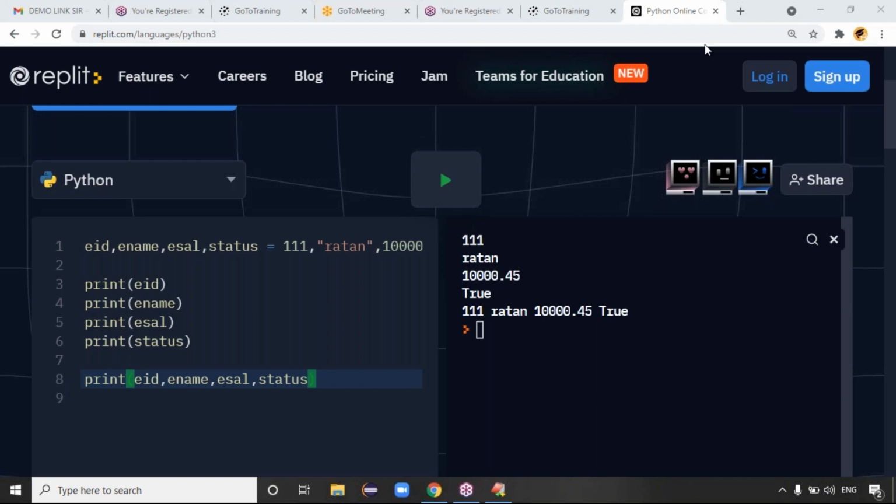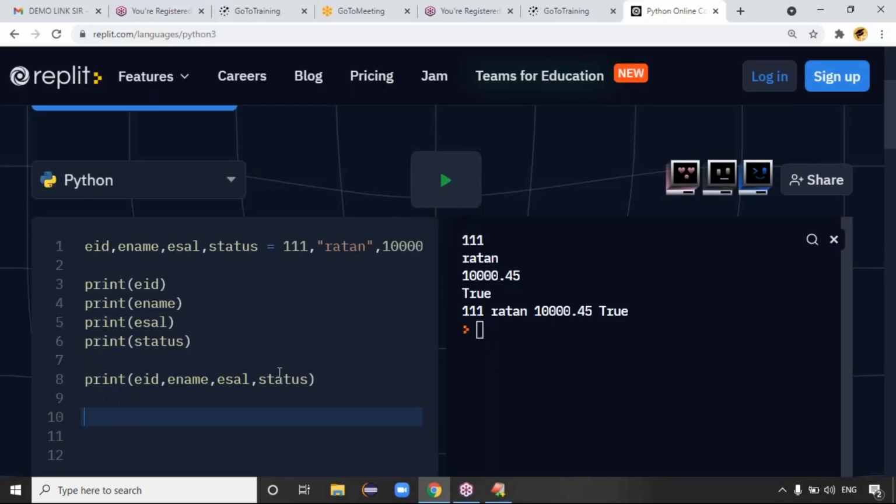With the comma separator, we don't get that error. The type error occurs when we are combining data, doing operations, when you're trying to combine the data. But here we are not combining the data, we are just printing the data using a comma separator. That's it.